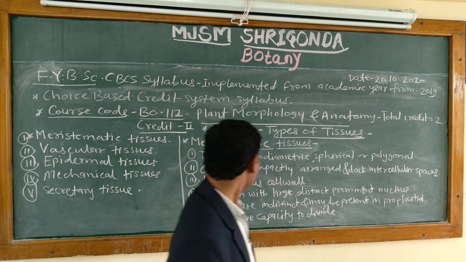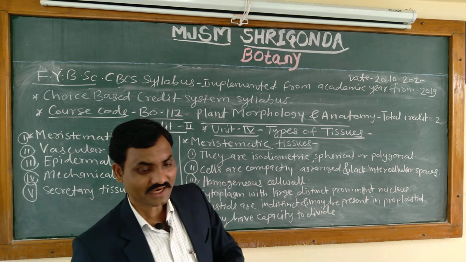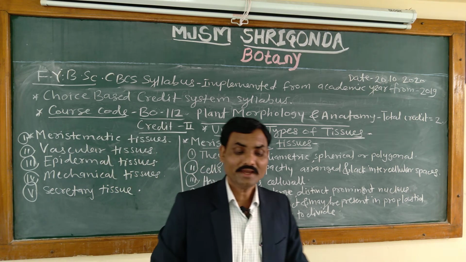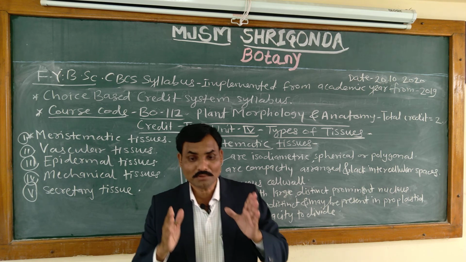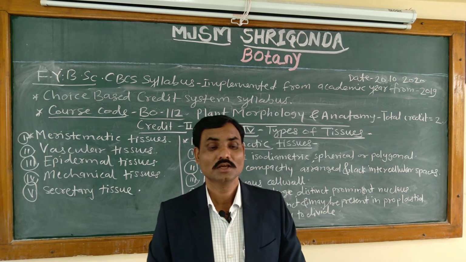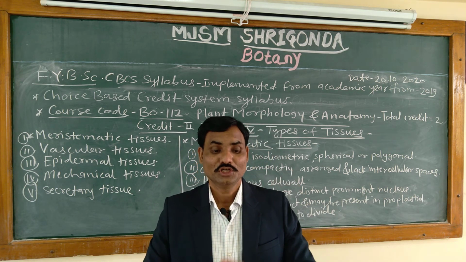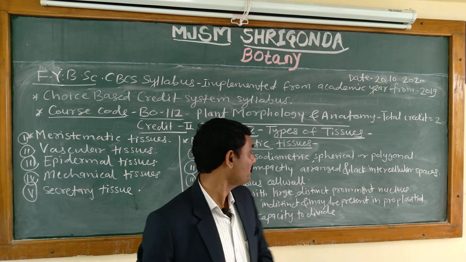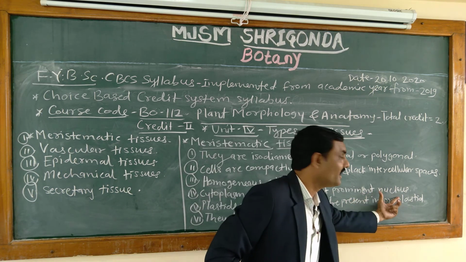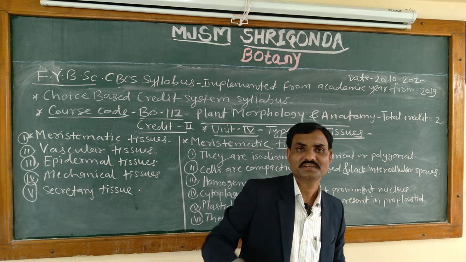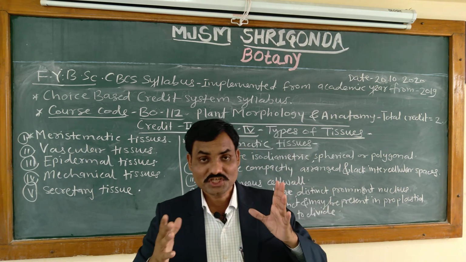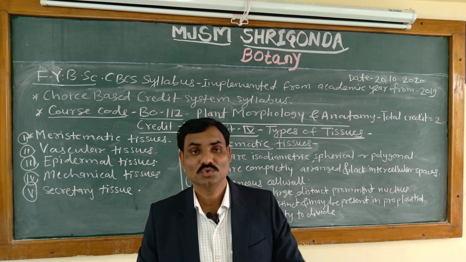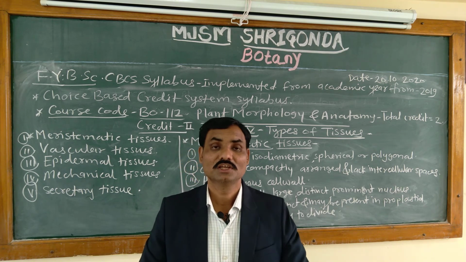Then what about the next characteristic feature? Cytoplasm. Each meristematic cell has dense cytoplasm with a large, distinct and prominent nucleus. Large, prominent, distinct nucleus is there in meristematic tissue.